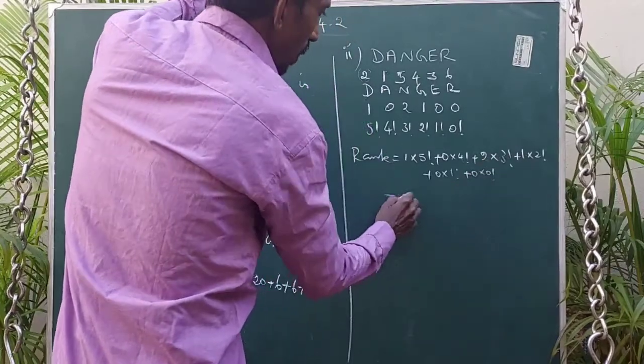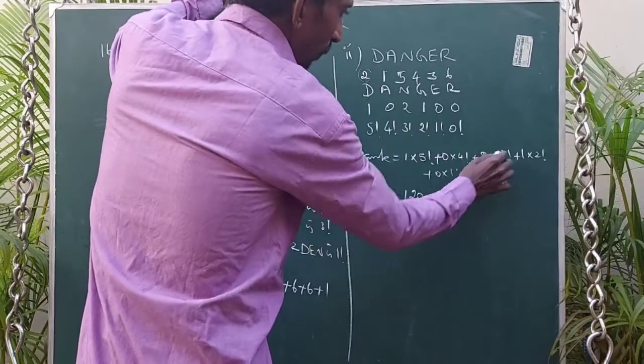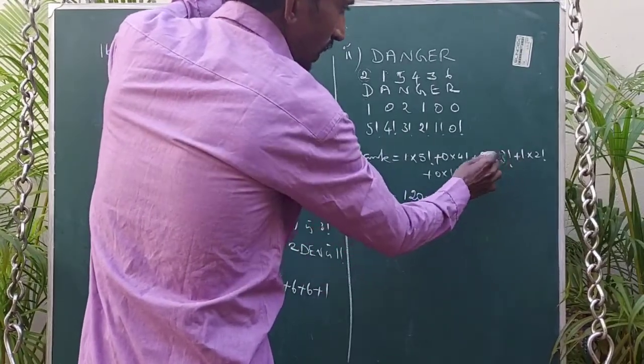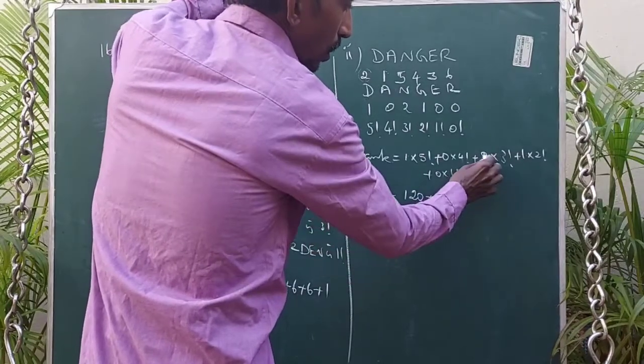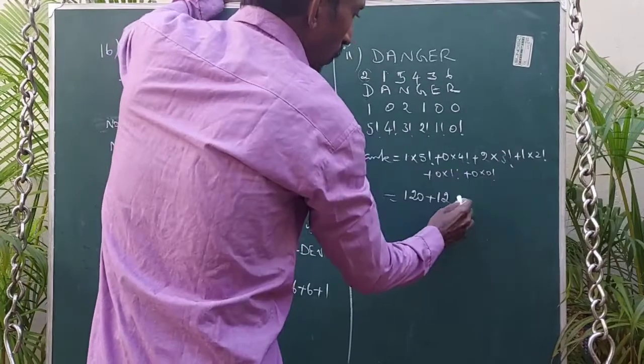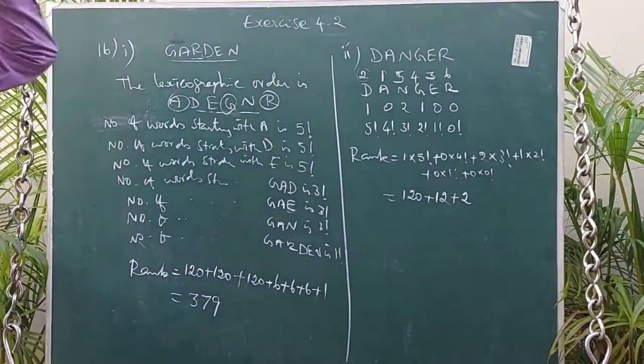So 5 factorial is 120, 3 factorial is 6, 6 into 2 is 12, and 2 factorial is 2. So what are we getting?